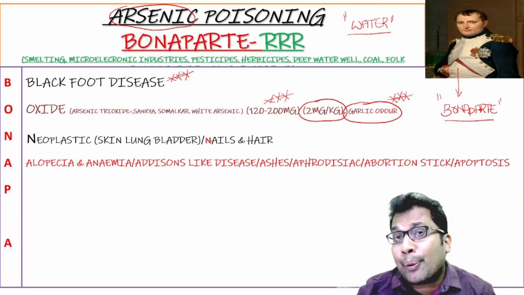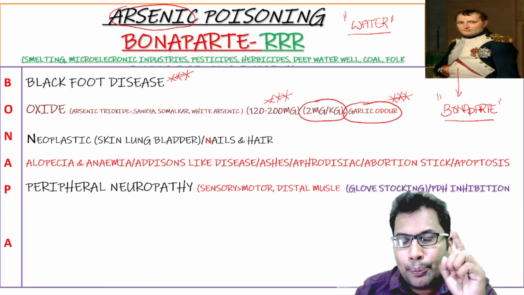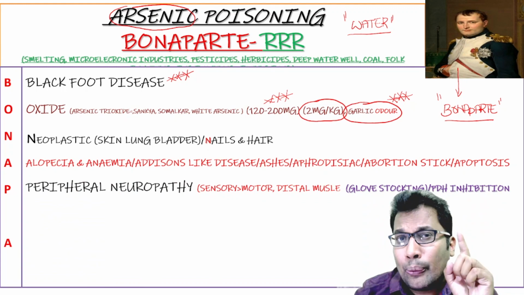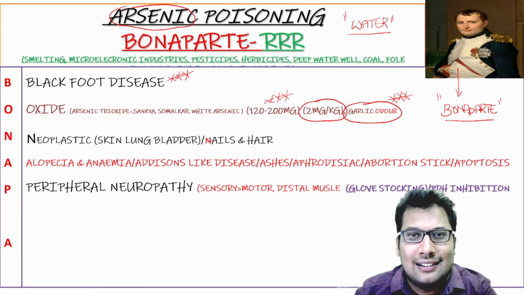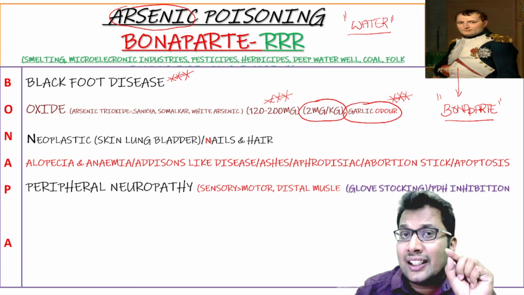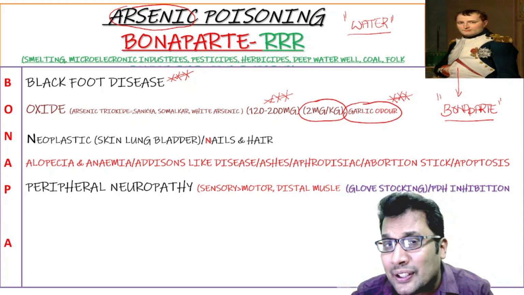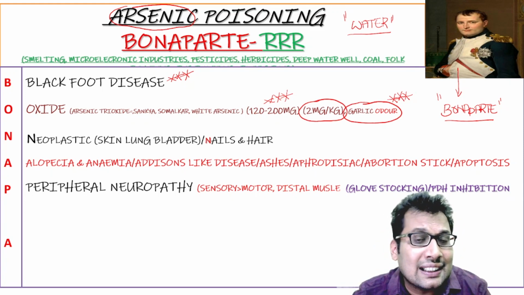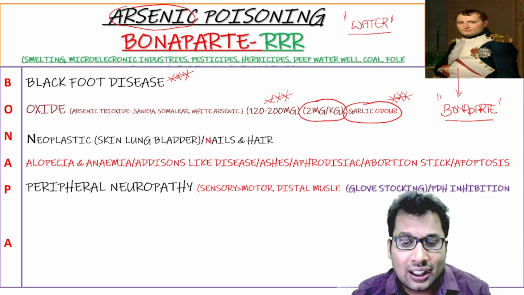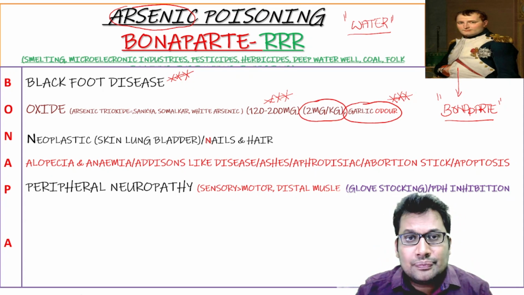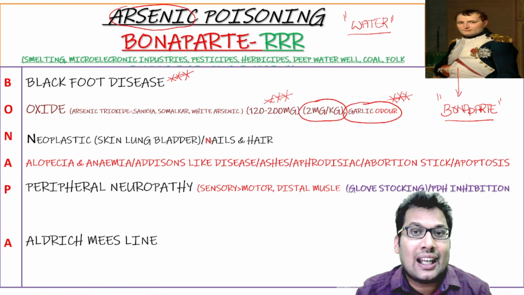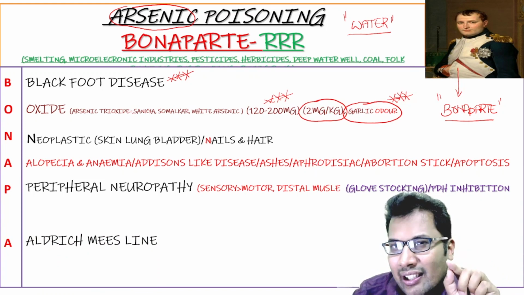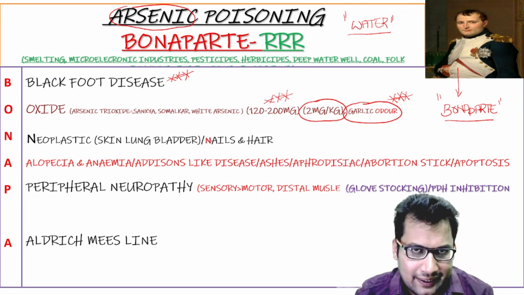Then P for peripheral neuropathy. Remember, in arsenic it is a mixed neuropathy and it commonly involves distal muscles. Also, arsenic inhibits the pyruvate dehydrogenase enzyme. P for pyruvate dehydrogenase, which is inhibited by arsenic. And A for Aldrich-Mees line, also very commonly asked in exam. They are transverse lines seen over the nails.